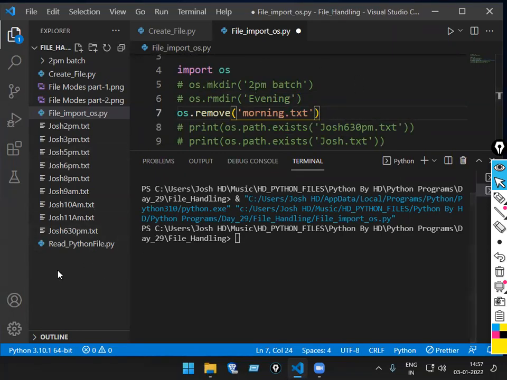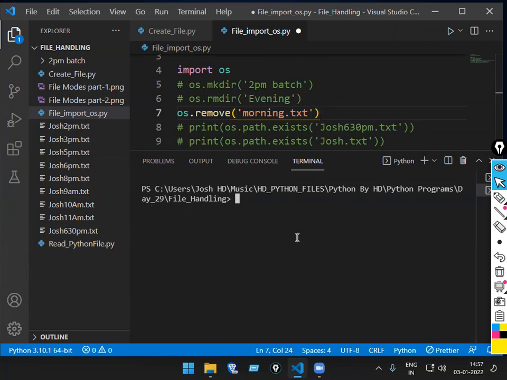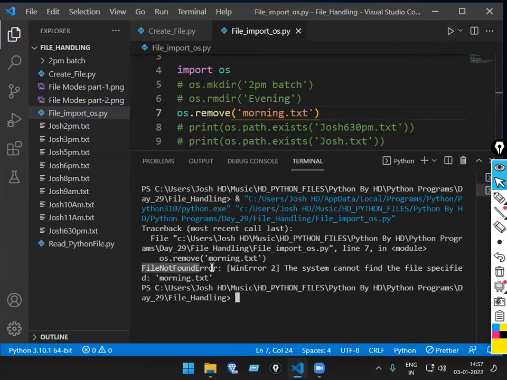So which file do I want to remove now? Suppose I'll make one waste file. Suppose first of all, there is a file called morning.txt. Is it there or not there? Not there. So what will I get if I try to delete that file now? Error. So run the code now. File not found error.